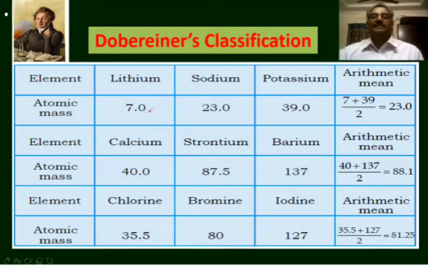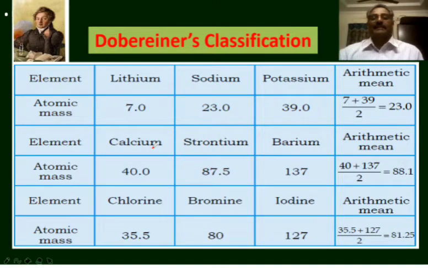Atomic mass of lithium is 7, atomic mass of sodium is 23, atomic mass of potassium is 39. The average of atomic masses of lithium and potassium is (7 + 39)/2, that is equal to 23. It is exactly the same as the atomic mass of sodium, the middle element.